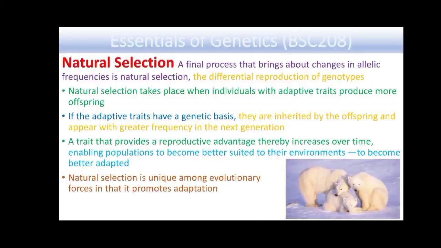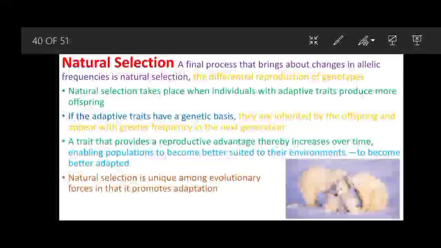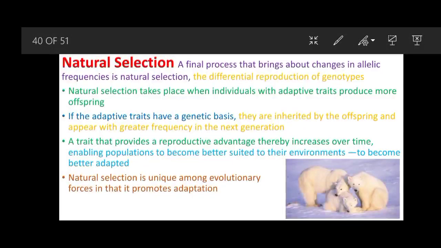So now coming towards natural selection. Natural selection, a final process that brings about changes in allelic frequencies, is the differential reproduction of genotypes. Natural selection takes place when individuals with adaptive traits produce more offspring. And if the adaptive traits have a genetic basis, they are inherited by offspring and appear with greater frequency in the next generation.